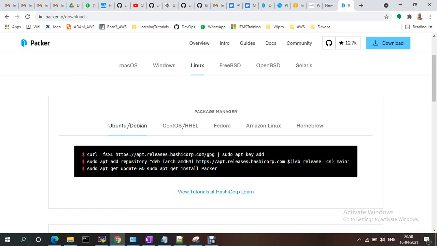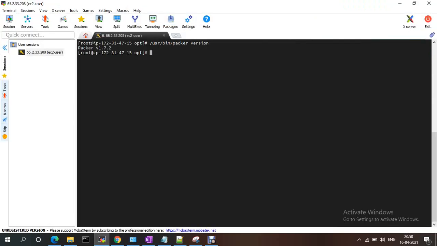I need an IAM username and password to authenticate with AWS. I just need to install the AWS CLI. Let me check whether the AWS CLI is present or not. AWS --version, see, it's already there. Okay, I just need to run aws configure.